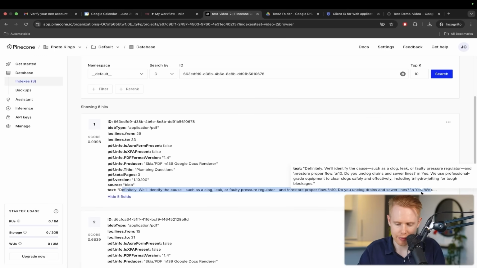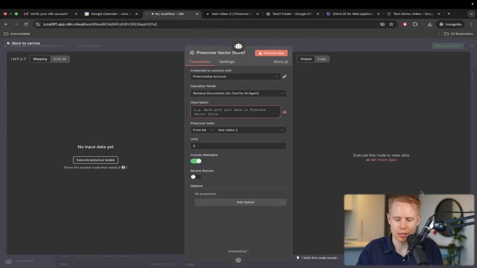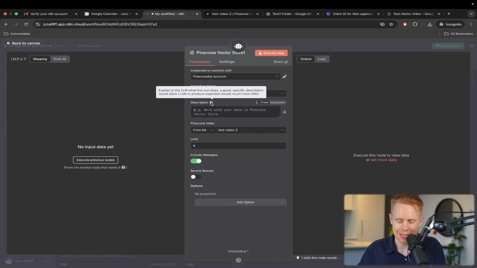For example, "definitely we'll identify the cause." You can see that it's clumping together the message by the meaning. It's not breaking up randomly, which is nice, so that when we need to recall certain questions, we'll actually get the right answers that we're looking for. And the description here is essentially saying: explain to the LLM what this tool does. A good, specific description would allow LLMs to produce exact results much more often.